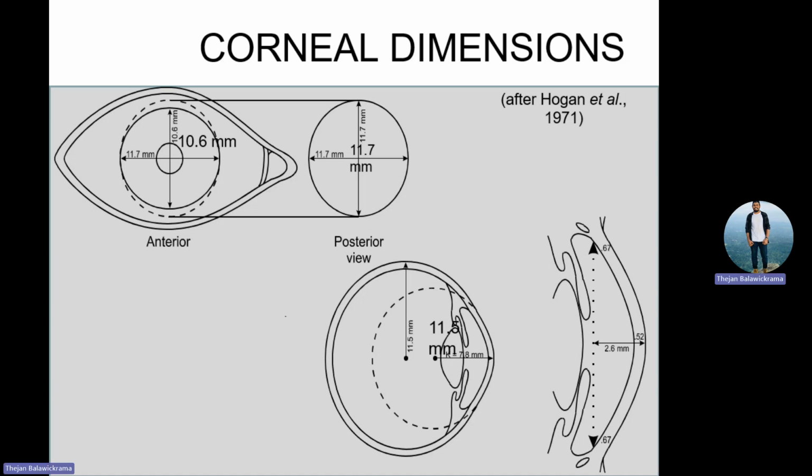Okay. So then here it says ICEE, we have taken this from ICEE. ICEE says your vertical diameter is around 10.6 millimeter and horizontally it's about 11.7 millimeter. So that means horizontally it is longer. So remember this ICEE factor also, because you guys are going to do contact lenses this time.